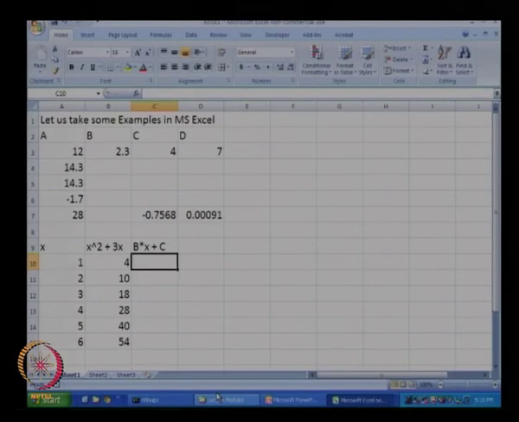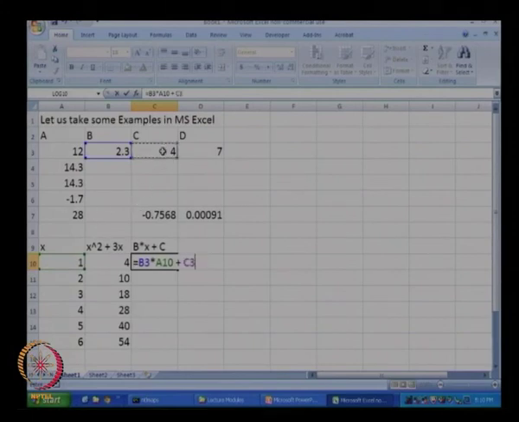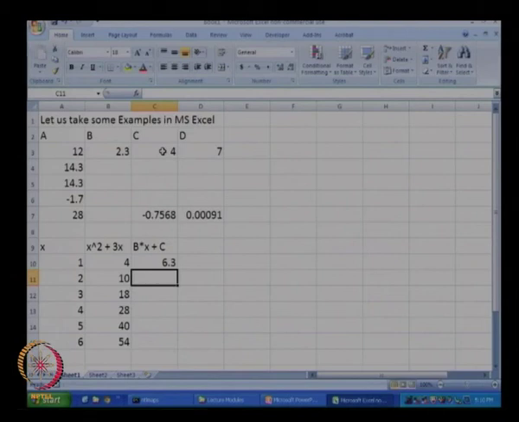In that case, I will press equal to, take my mouse and click on the value of b, multiplied by x, plus again I will take my mouse and click on the value over here and press enter. So this is going to be 2.3 multiplied by 1 plus 4, which gives you 6.3. Now let us say I want to repeat this for x equal to 2 also.